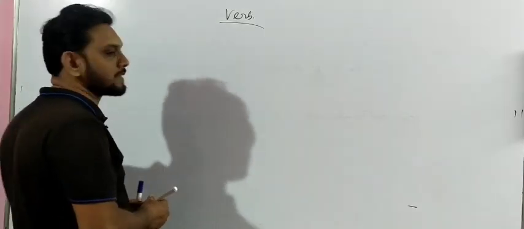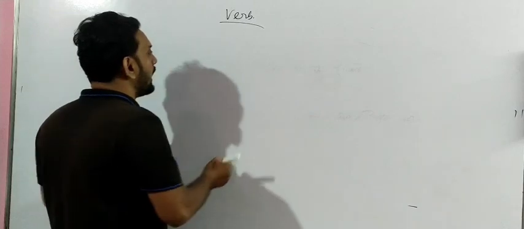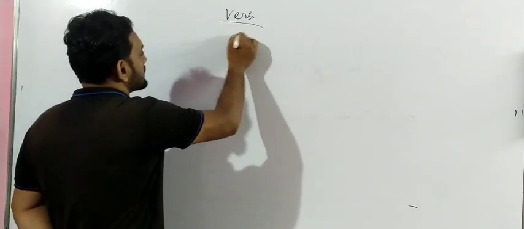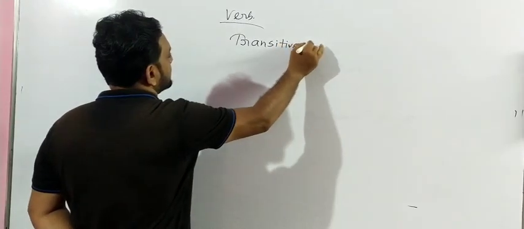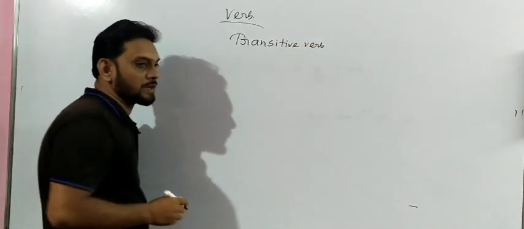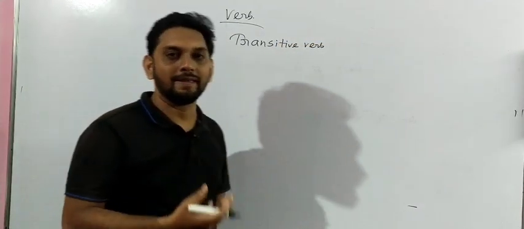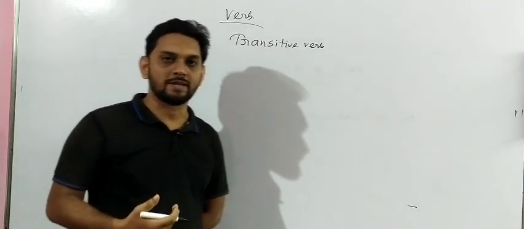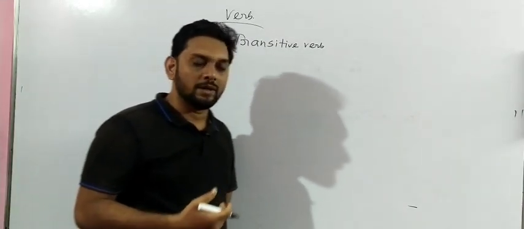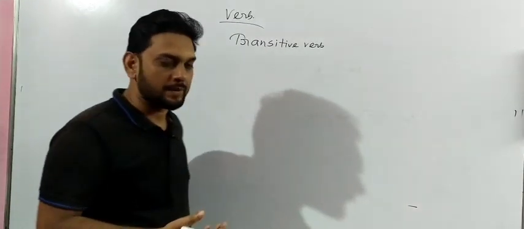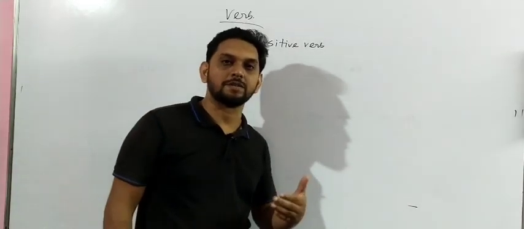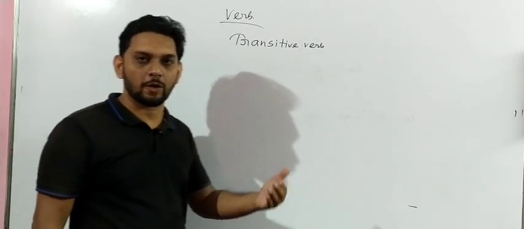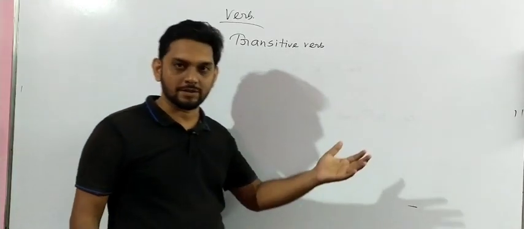So today I am going to discuss, already I have made you understand about the transitive verb. Transitive verb, intransitive verb, linking verb, all those concepts I have already discussed. What is a transitive verb? Transitive verb is a verb which always takes an object. It is called the transitive verb.